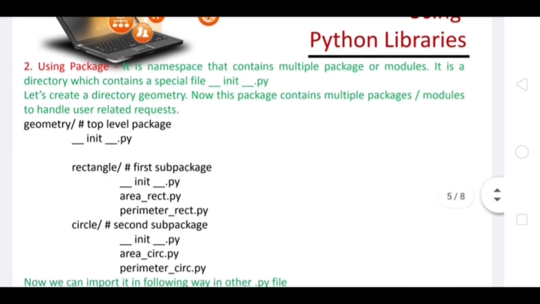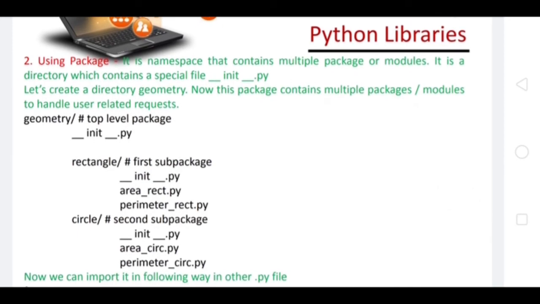Then we have a very important thing, that is Python libraries, and how to use these kinds of libraries in the program. As I have already told you, a module is a container, and a package can contain many modules. I'm repeating this line: a package contains modules, right? A package is a namespace that contains multiple packages or modules. It is a directory which contains a special file, underscore init underscore dot py.